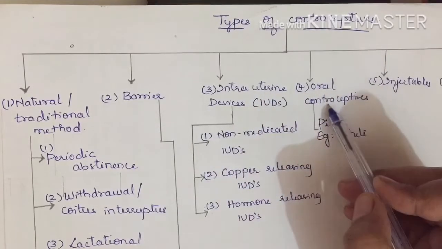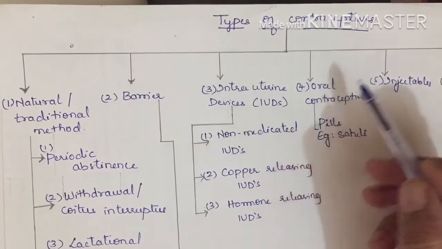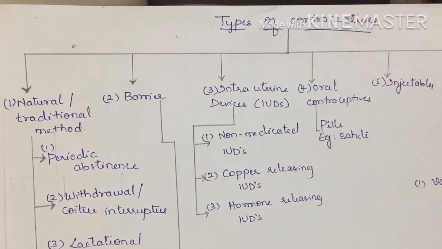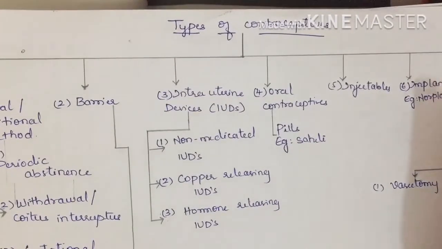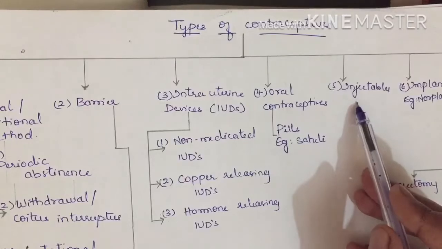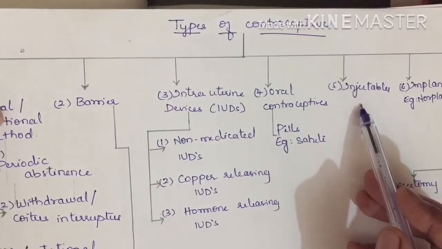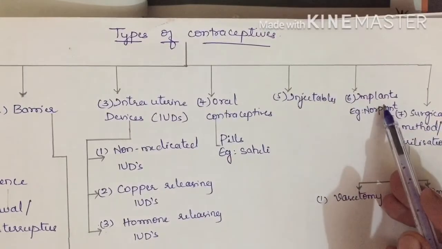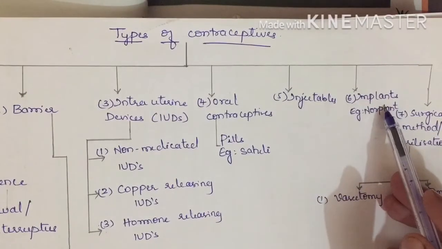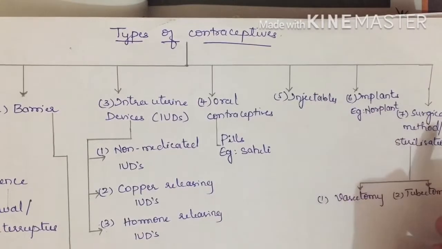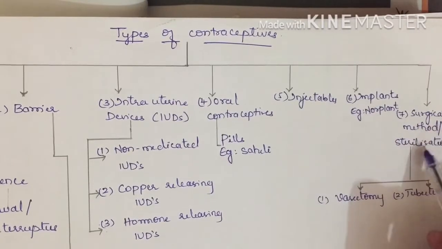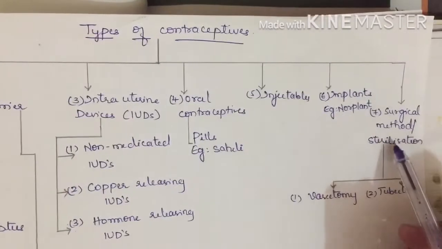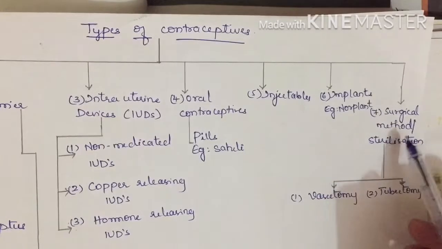Fourth one is oral contraceptives. Oral contraceptives are those which are taken through the mouth, that is, orally. Then injectables. Injectables are those which are given in the form of injections. Next, implants. Implants are those which are inserted in the thigh region under your skin. Last one is the surgical method or sterilization method.